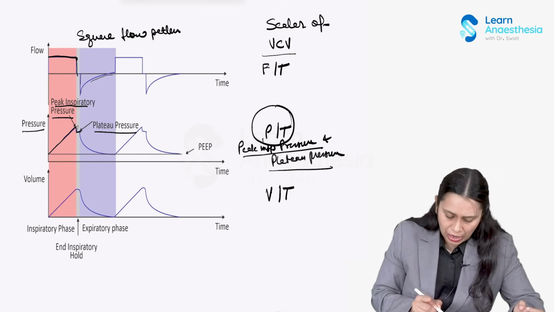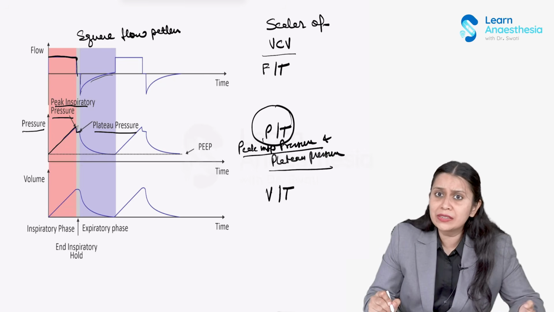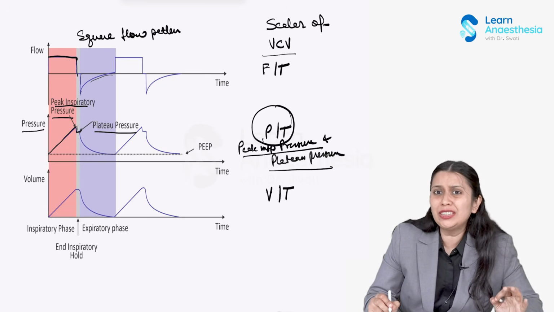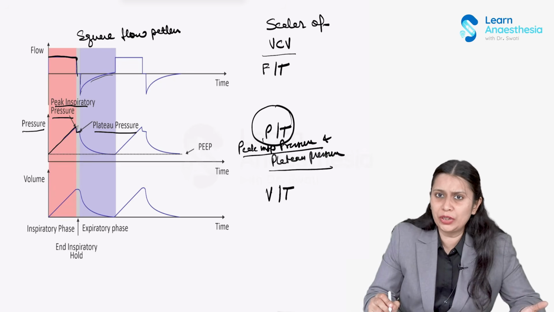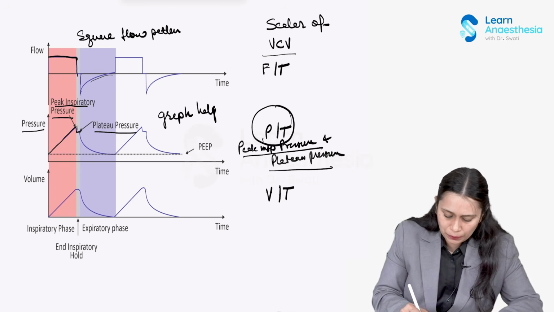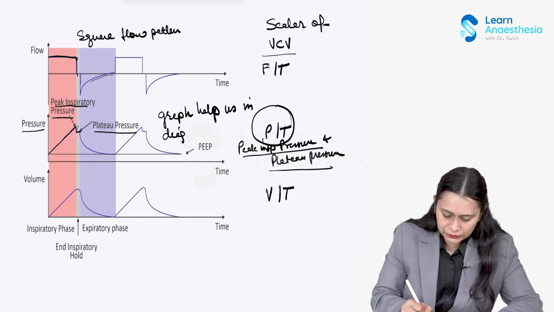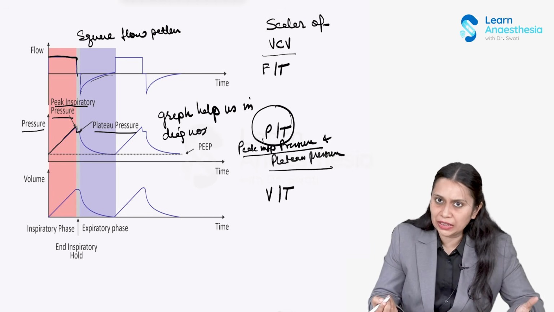If the patient has a high peak inspiratory pressure but a normal plateau pressure, the airway resistance is more. If the patient has a normal peak pressure but a high plateau pressure, then the compliance of the lung is poor. So this graph helps us in diagnosing diseased conditions.